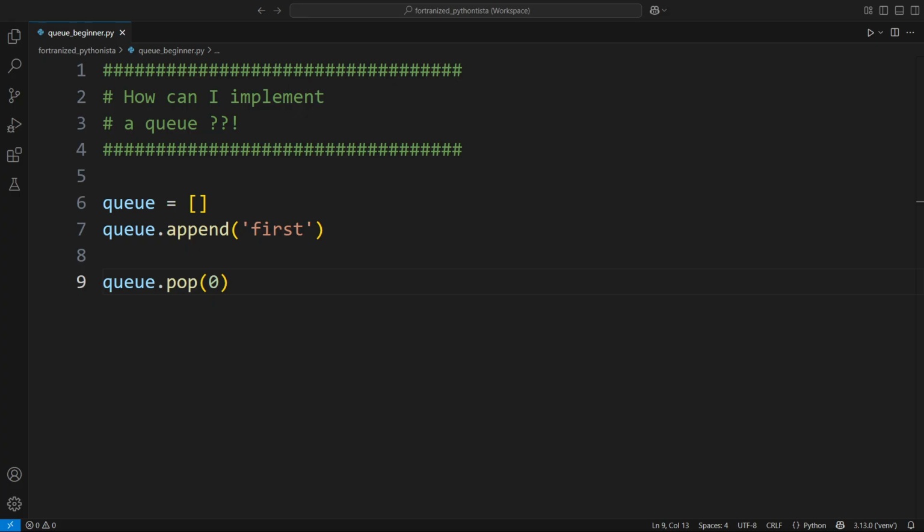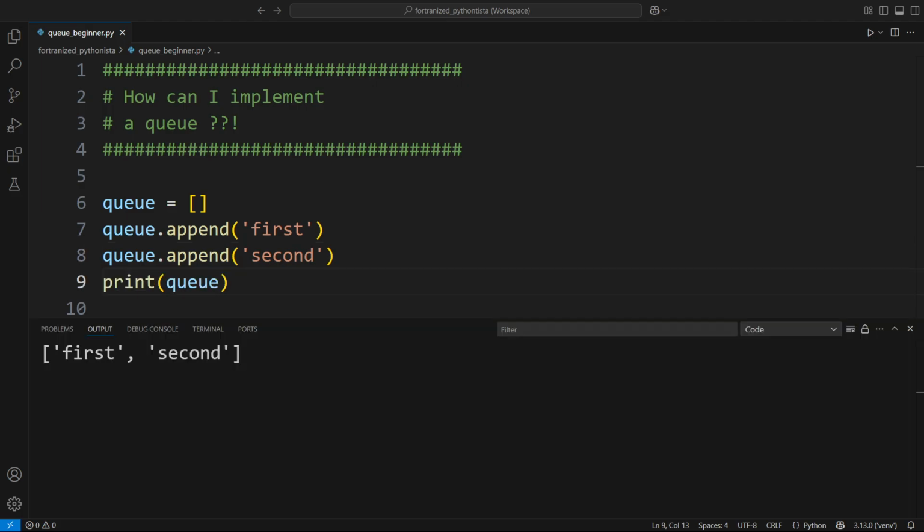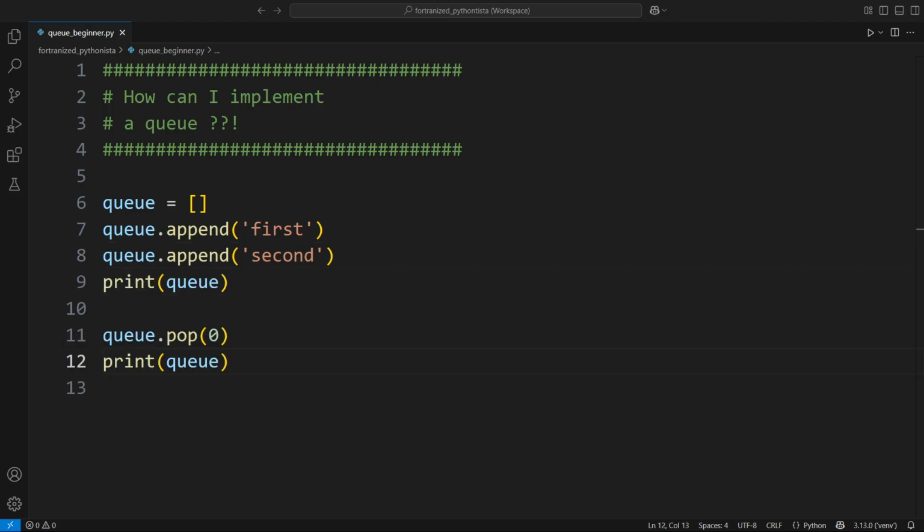Let's see now what we get. Let's add a second item and print the queue. Now let's remove one item and see the result.